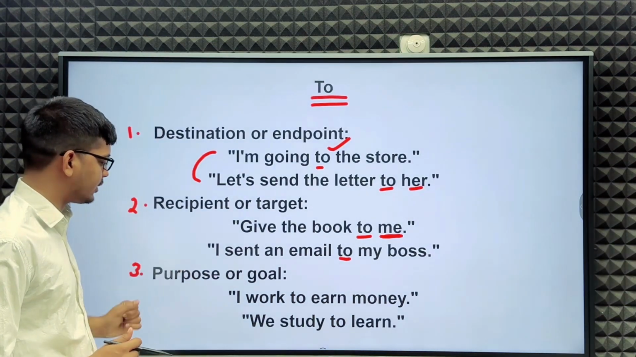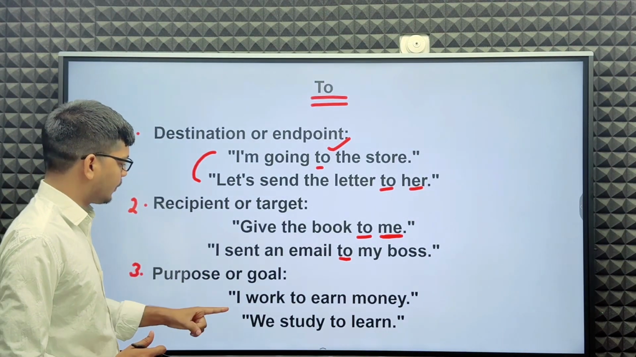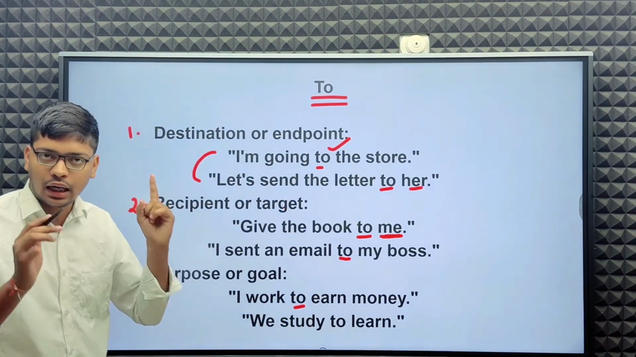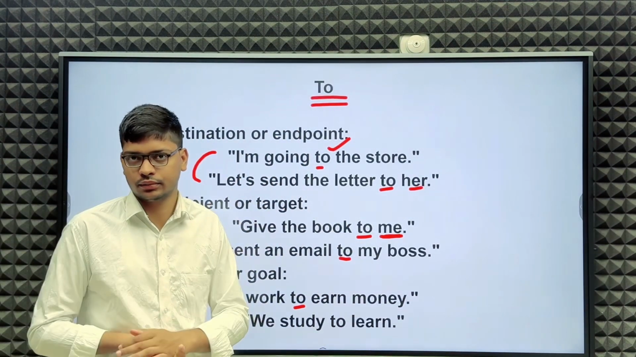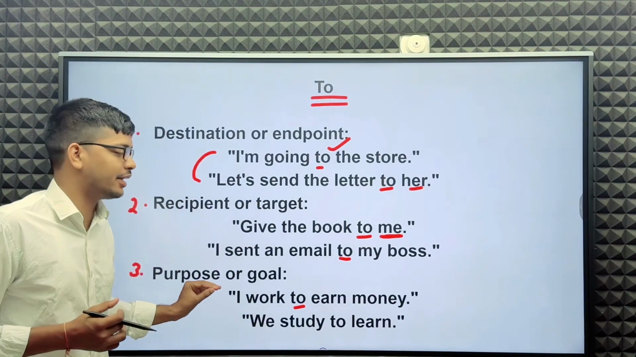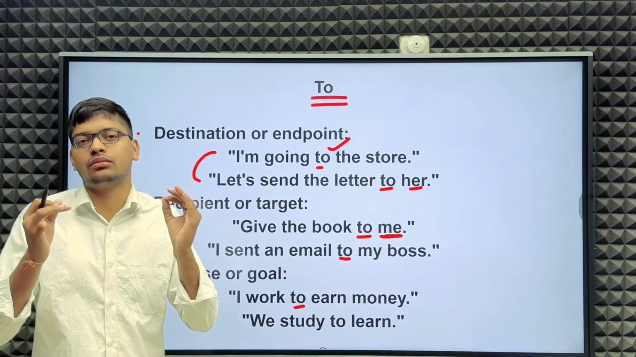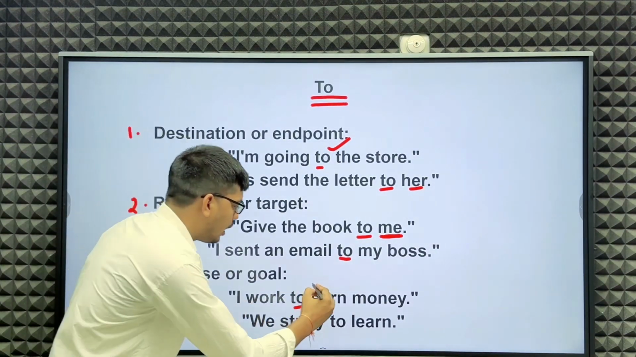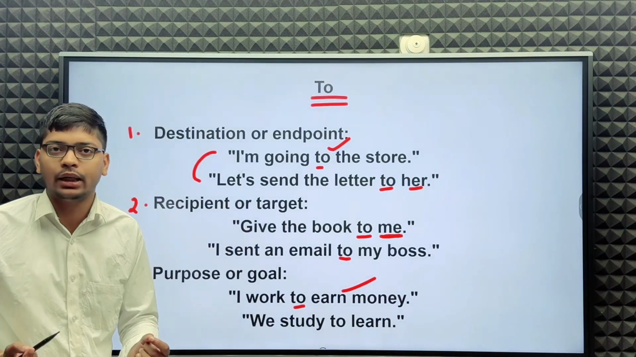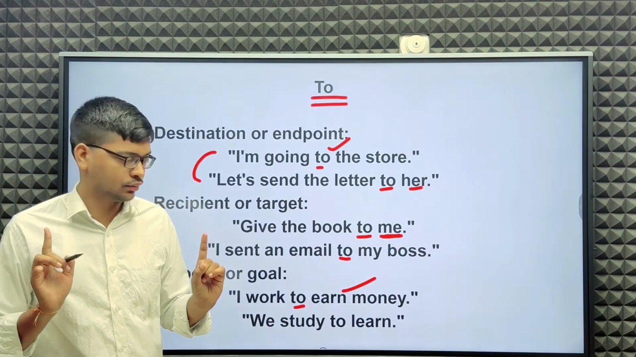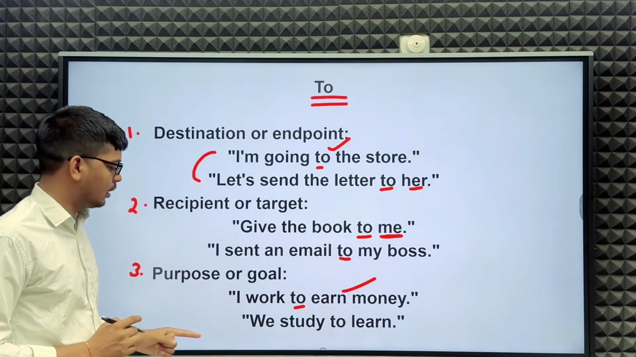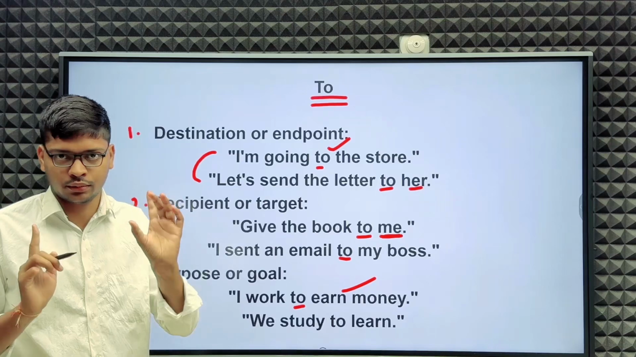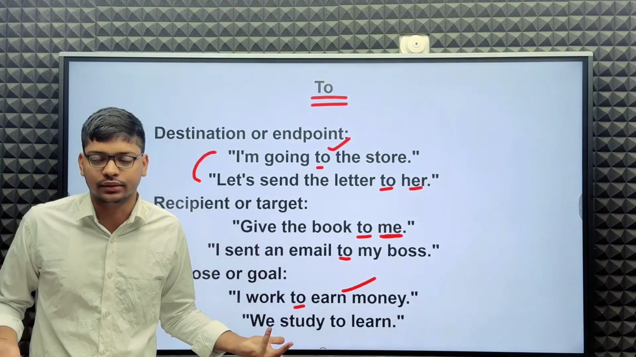Let's see an example: I work to earn money. In this sentence, what is my purpose? My purpose is to earn money. So before earn money, we have to use to. Next example: be ready to learn. So why do we study?